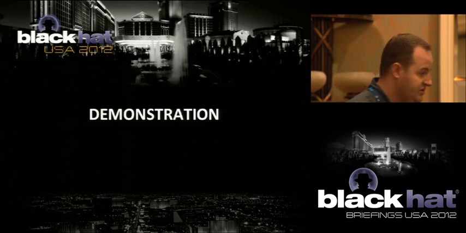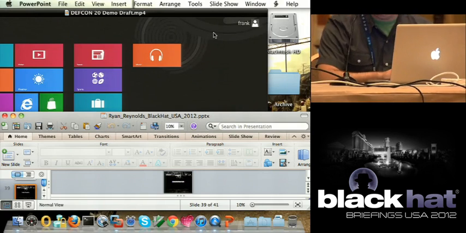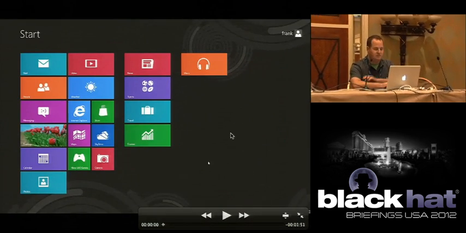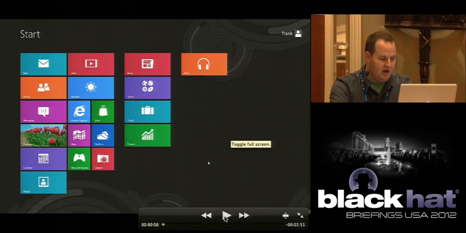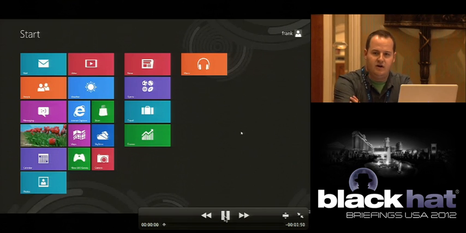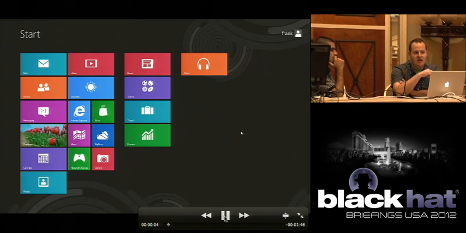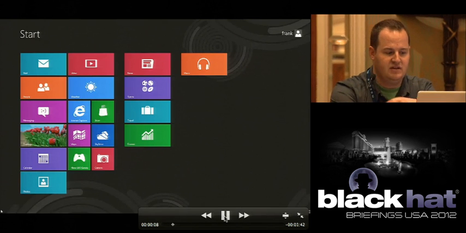So we do have a demonstration put together for you. And I'm going to pull it up right now. What we've done here is we've got Windows 8 pre-release. We thought that would be a good thing because I don't think a lot of people have seen it yet. What we're going to do here is we have a meta-interpreter shell on the system, and we're going to perform the hash dump, and we're going to show you how this bug manifests itself.